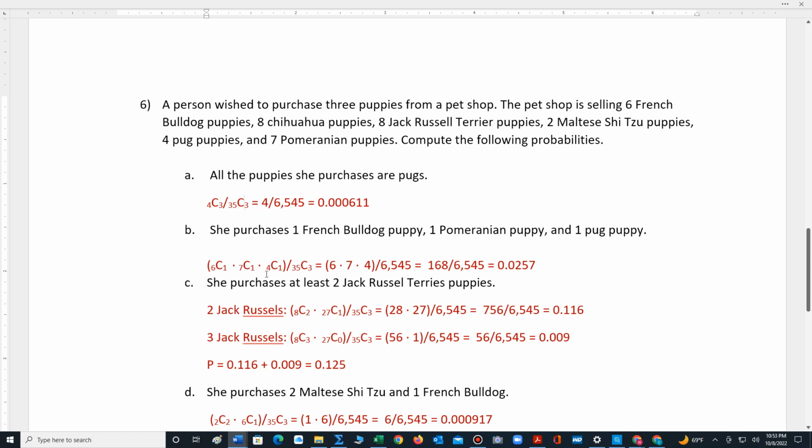We choose 1. And finally, for the pug puppies, there are 4 to choose, and we choose 1. So when we calculate those combinations, we get 6 times 7 times 4, which is 168 divided by 6,545, and that's going to give us 0.0257.